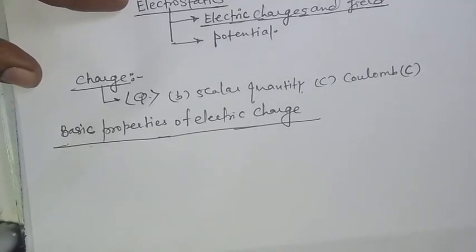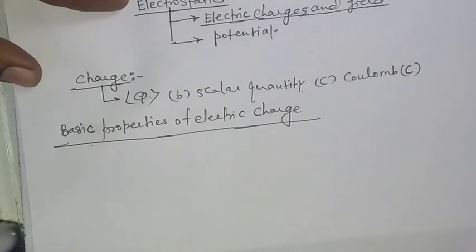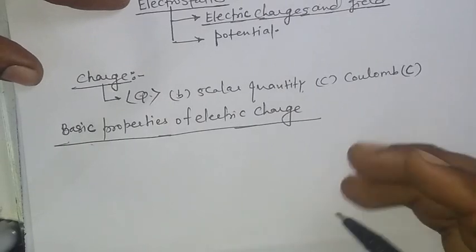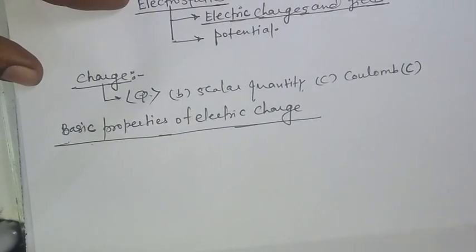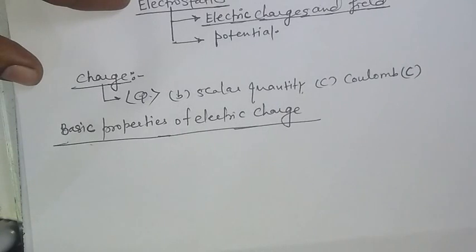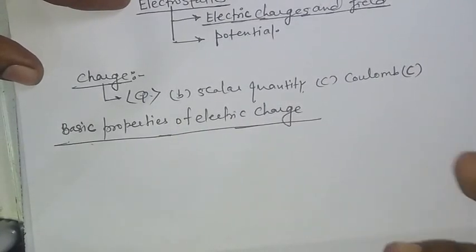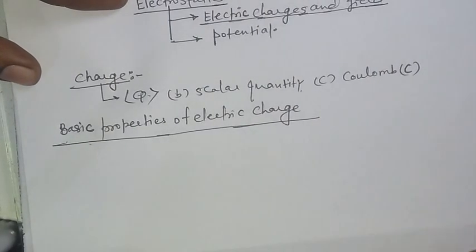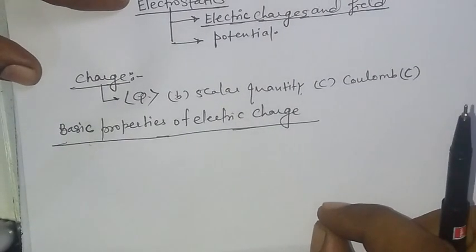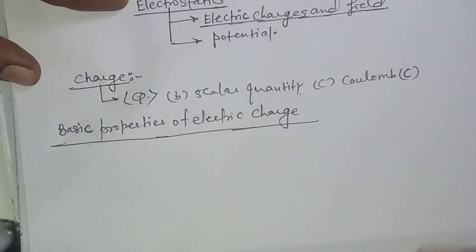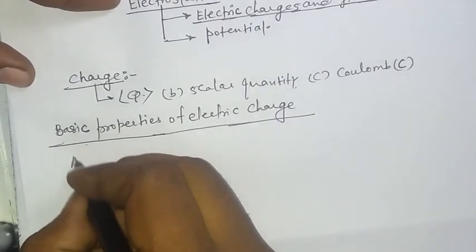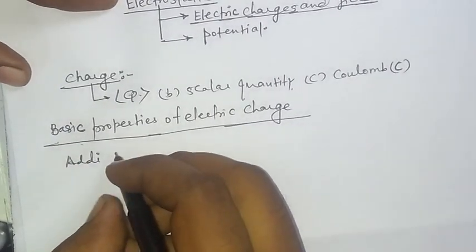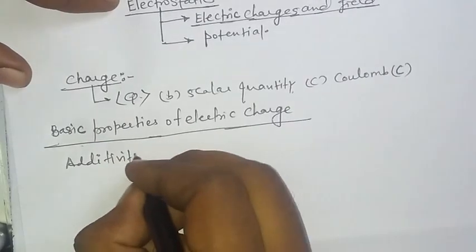We have already studied this in the gravitation chapter in 11th class. So all the charge content of the body is assumed to be concentrated at one point in space. So in the basic properties of electric charge, we have to understand the additivity of charge.